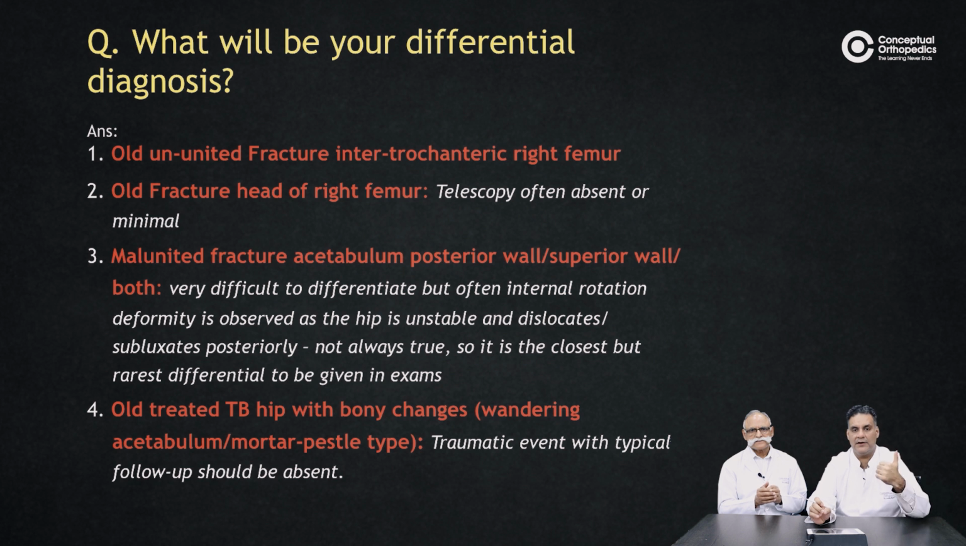Coming again to the same point, old ununited fracture intertrochanteric, but we should be able to differentiate. Fracture of head of femur, but then the telescopy might not be so clearly present in this case. Malunited fracture acetabulum with posterior wall fracture.